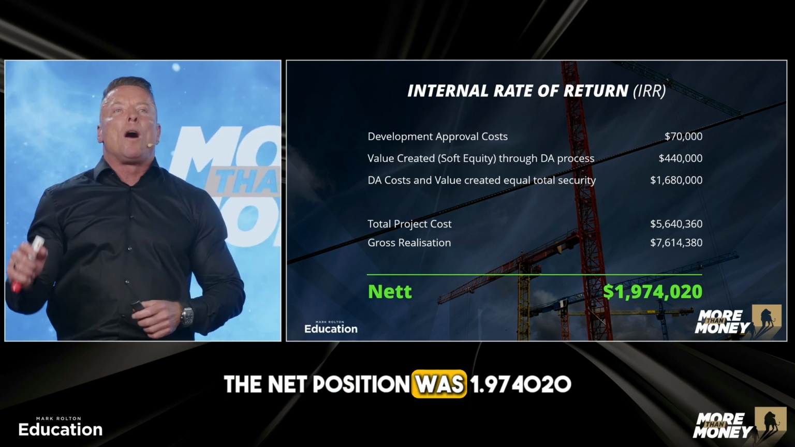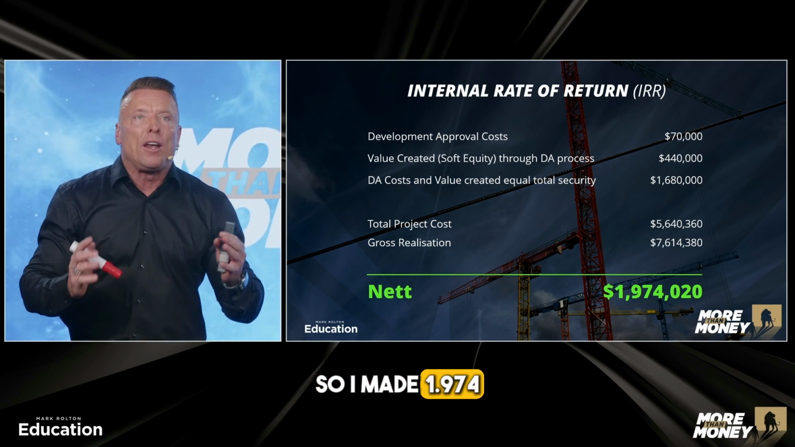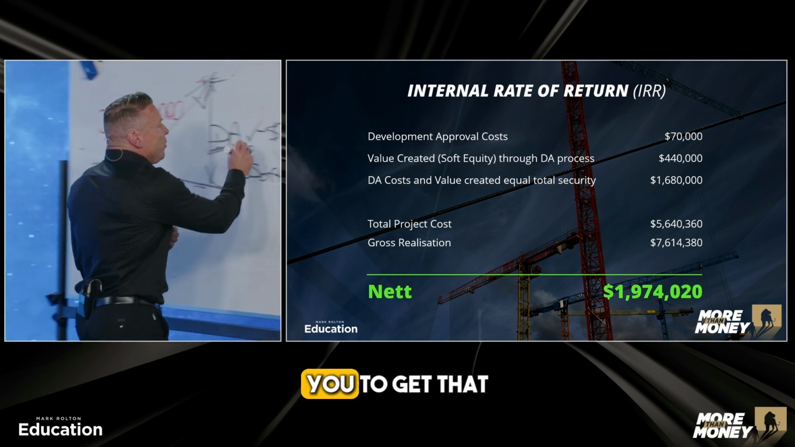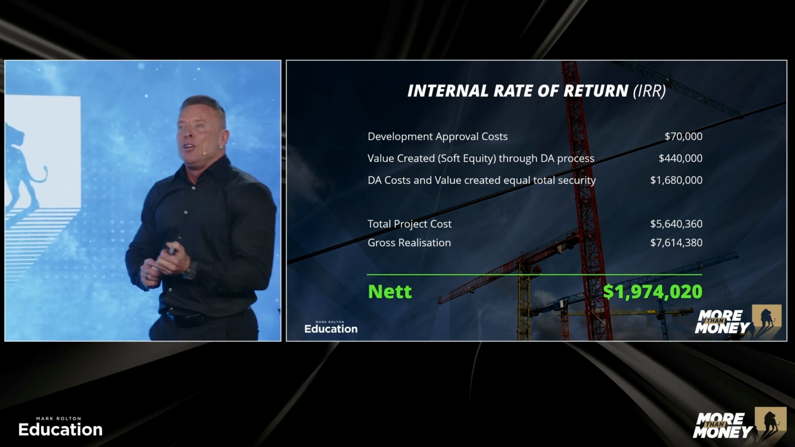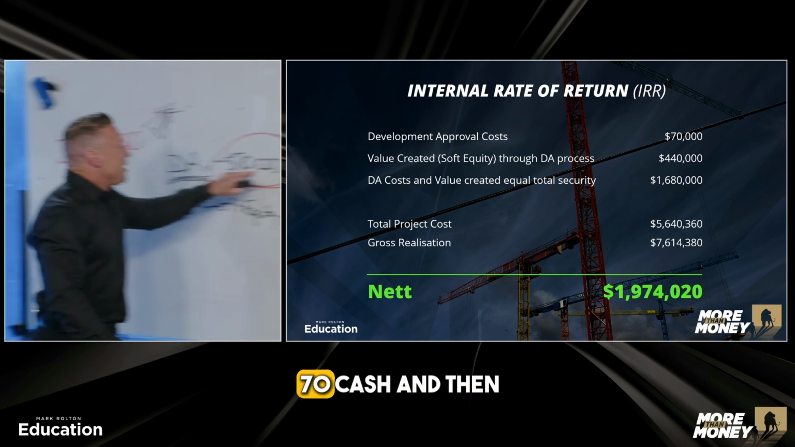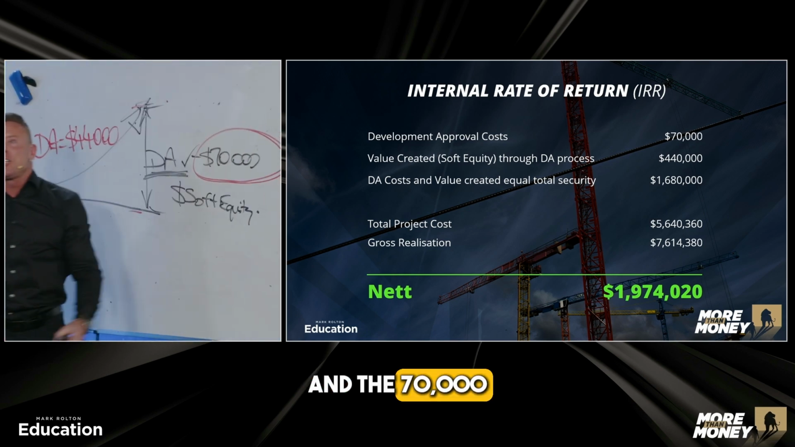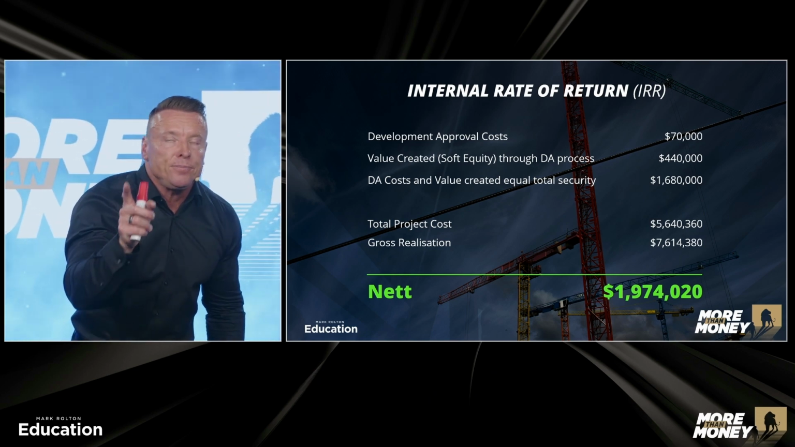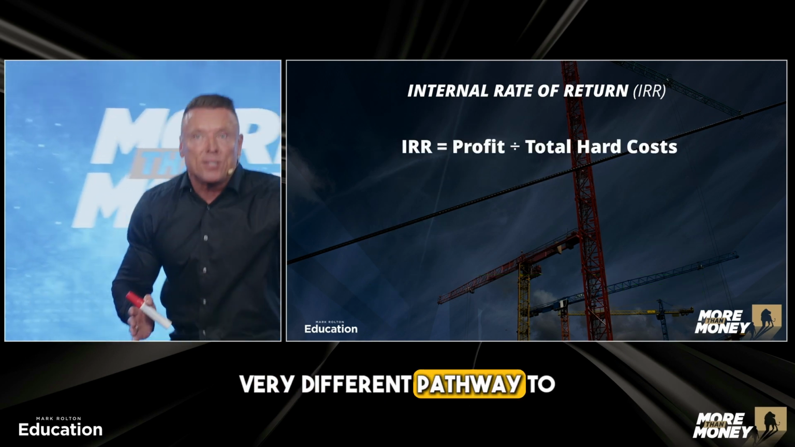The net position was 1.974020. So I made 1.974. But the question is, how much did it cost you to get that 1.974 million in profit? He didn't use cash. This guy took 70 cash and then used the DA, and the 70,000 was the only money he had in the whole deal. So let's break this down. Same outcome, very different pathway to get there.